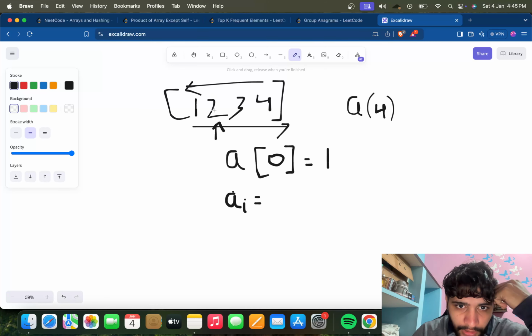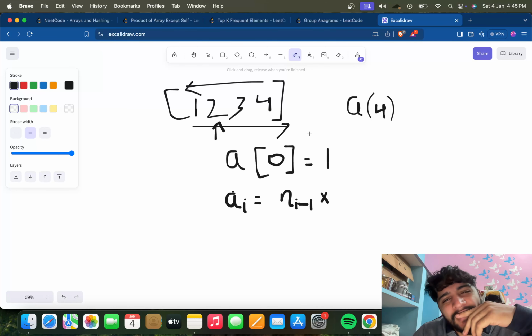So nums[i-1], and we will multiply this with, while going from this side to this side, we can only have the product of this, not this, for this position. So it will be, I guess, ans[i-1].